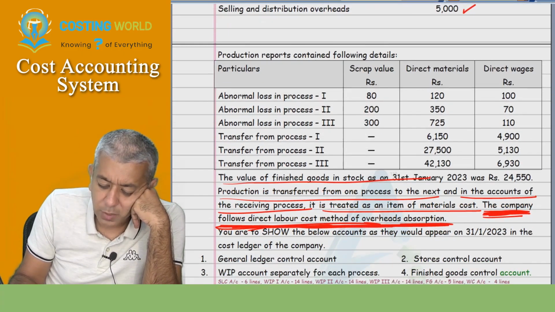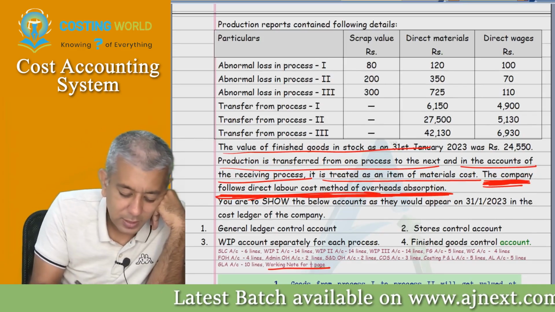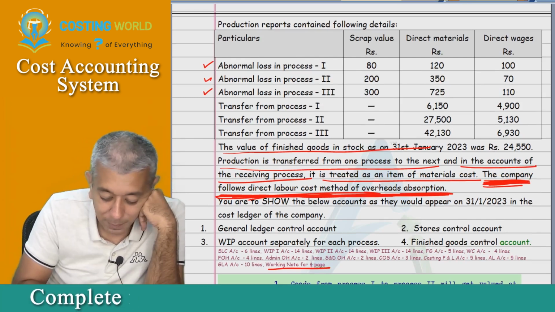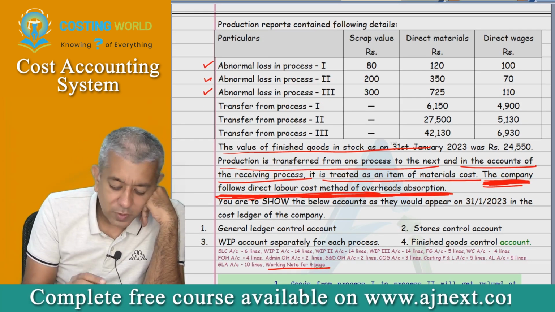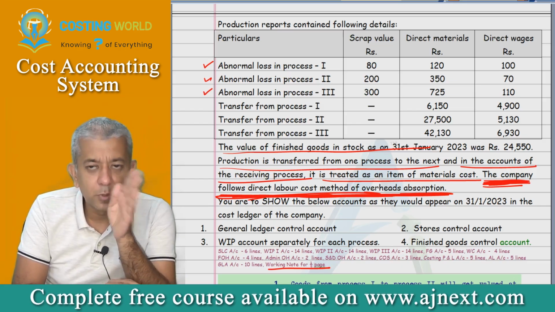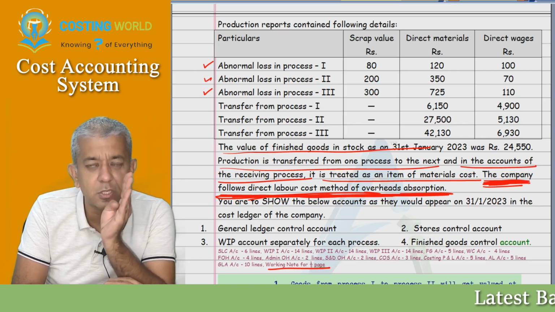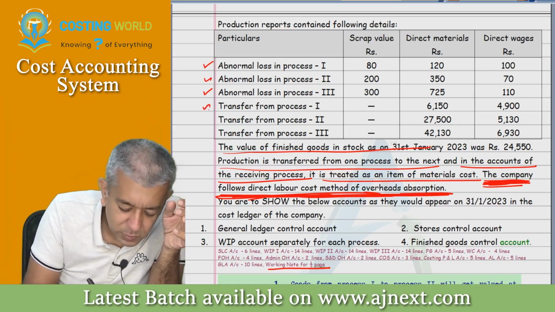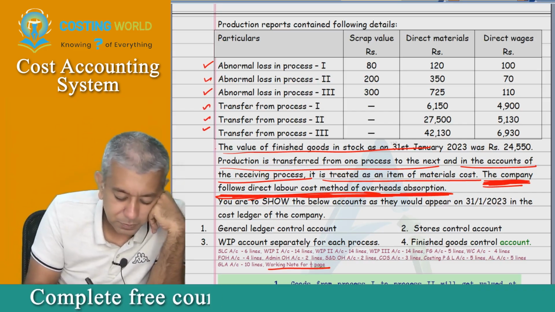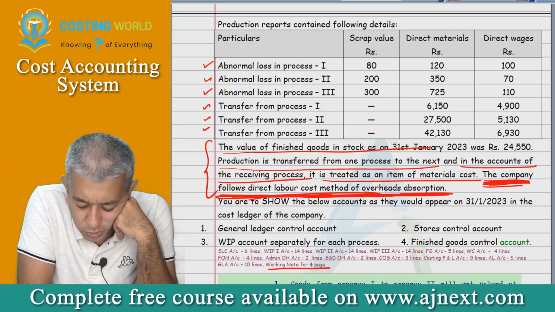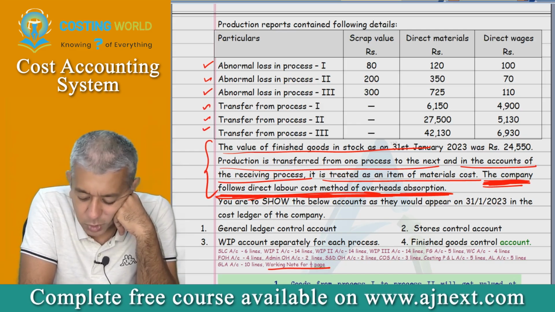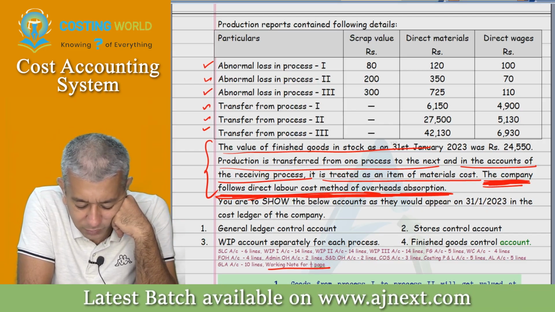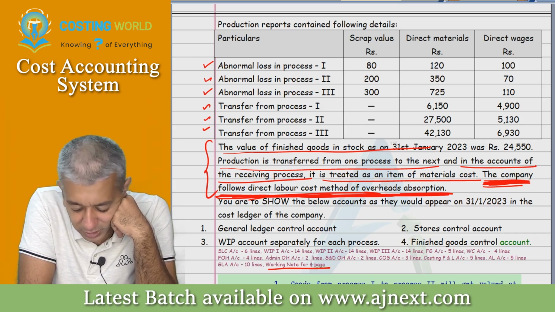Further, production reports contain the following details. What details? Abnormal loss in process 1, process 2, process 3. I'll come back to this part. Goods will be transferred from process 1 to process 2, from process 2 to process 3 to finished goods. Whenever they will get transferred, they'll get transferred at cost. Now they are giving you this particular data. This also I will come back to further. The value of finished goods stock as on 31st of Jan 2023 was 24,550 and production is transferred from one process to another, and in the account of the receiving process it is treated as an item of material cost.